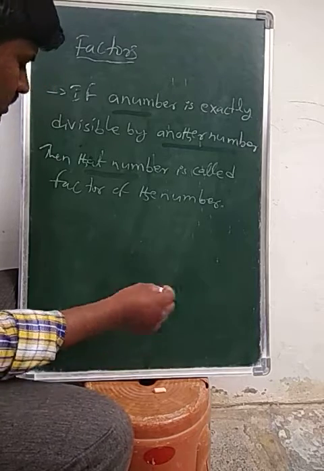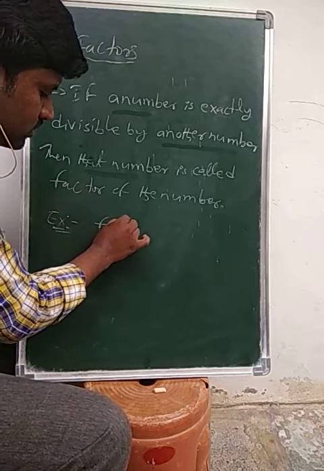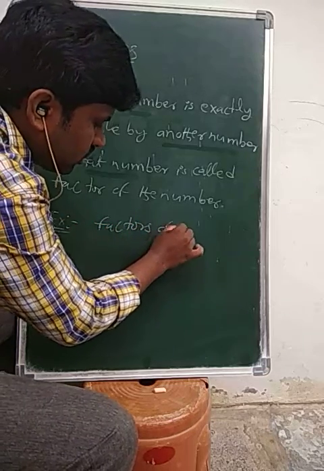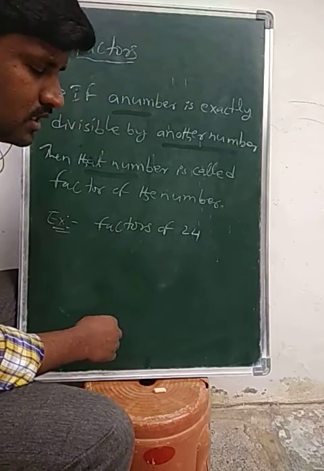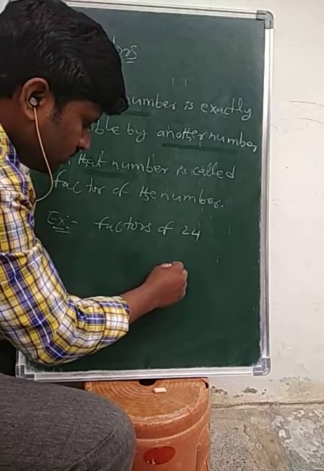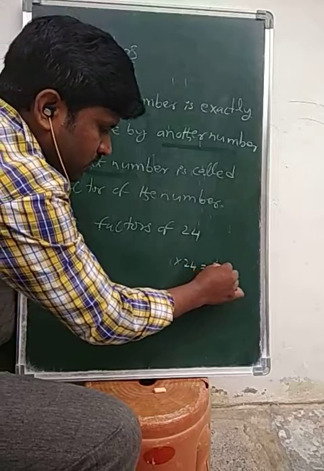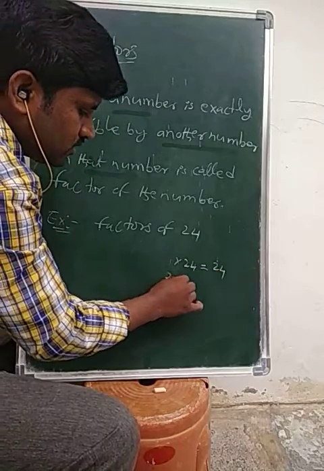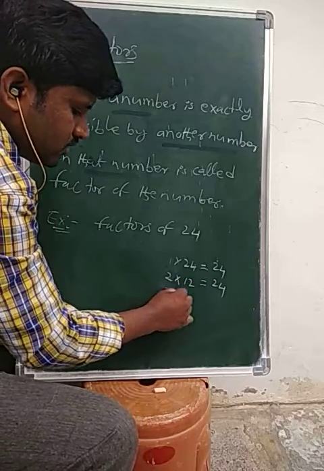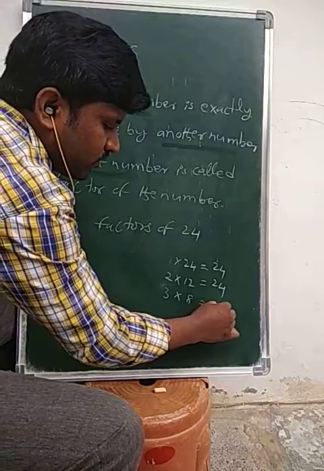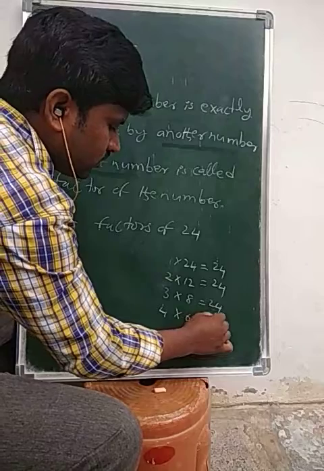For example, see here, factors of 24. You just write: we know that 1 twenty-four is 24, 2 twelves are 24, 3 eights are 24, 4 sixes are 24.